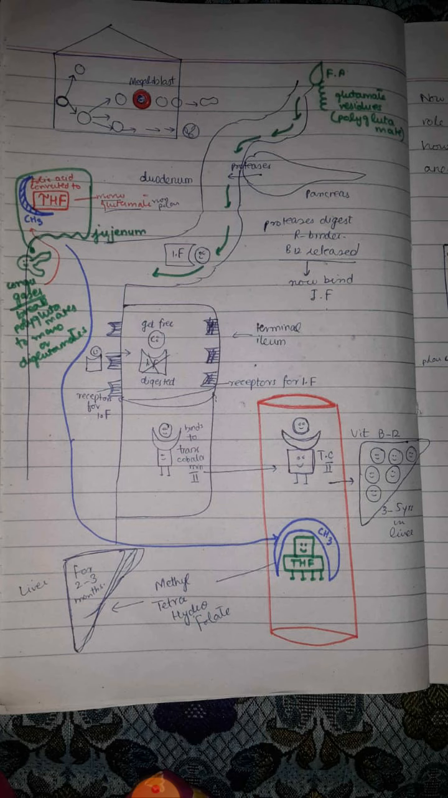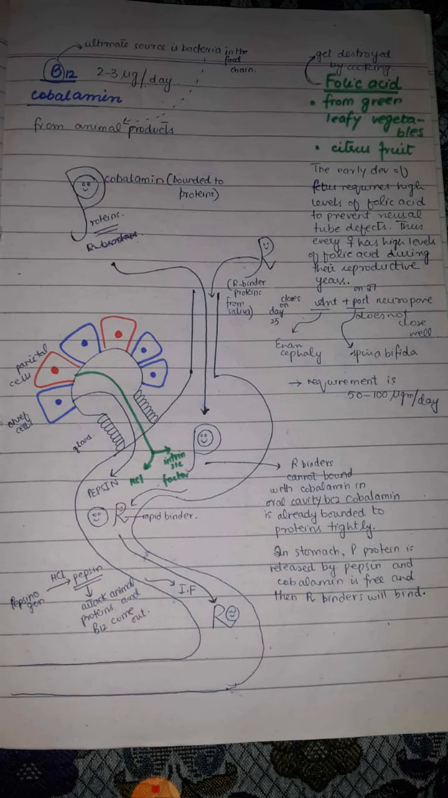Now what about folic acid? Folic acid is basically present in green leafy vegetables and citrus fruits. However, it is destroyed when we cook the green leafy vegetables. Folic acid is required during the early development of the fetus.